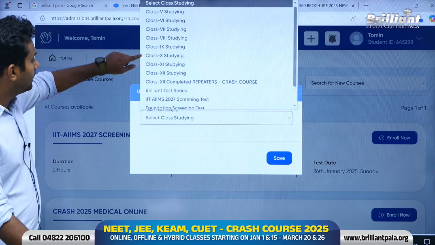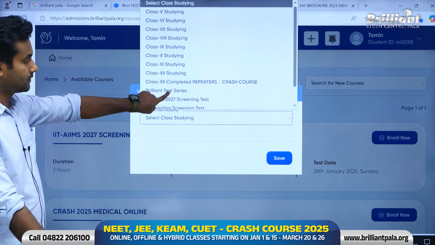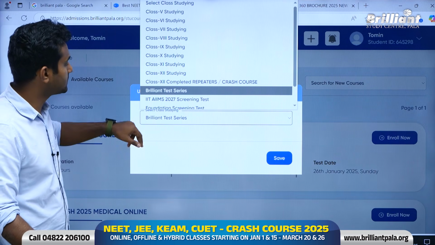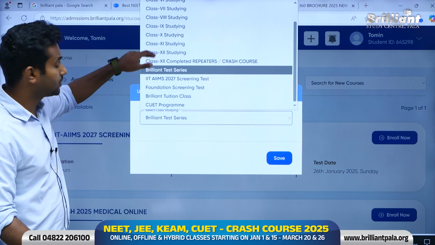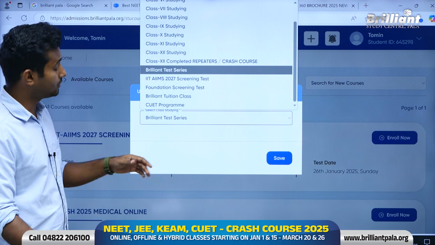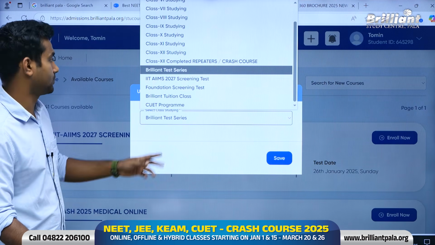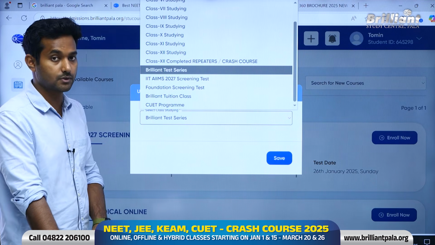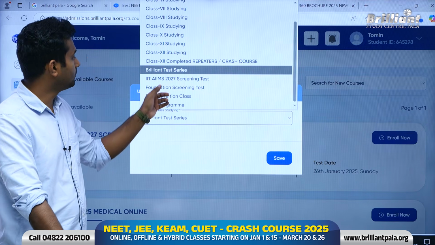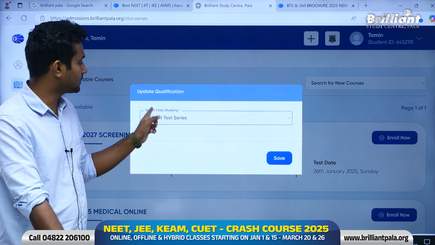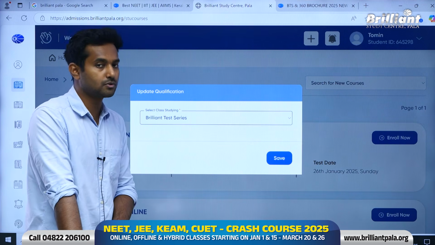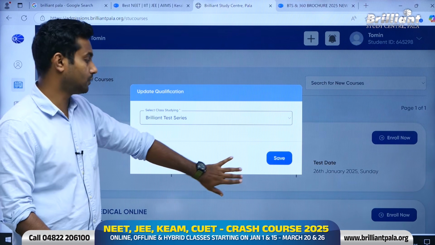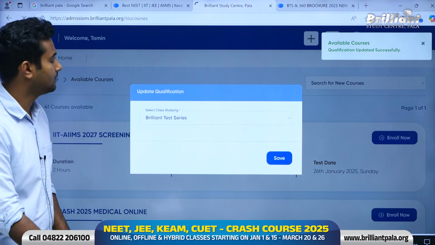You can select and choose Brilliant Test Series. You can always update it, which means you can always choose between all these qualifications, which will directly give you access to those courses. For example, if you select repeater program / crash program, you will get access to repeaters and crash program. If you select BTS, which is Brilliant Test Series, as your qualification, you will get access to Brilliant Test Series courses, which are BTS for JEE, BTS for NEET and BTS for Dubai. So we will click save.